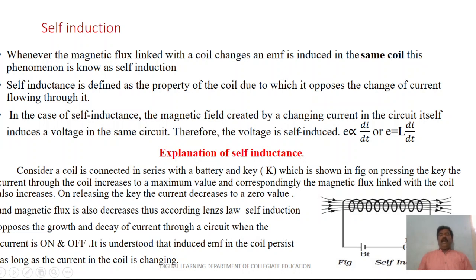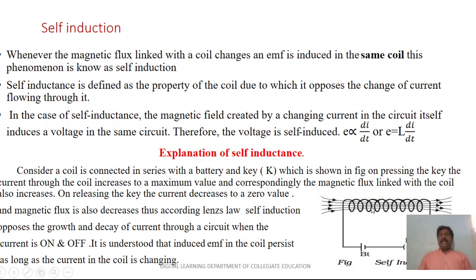Consider a coil connected in series with a battery and a plug key K, as shown in the figure. By pressing the key, the current through the coil increases to its maximum value, and the magnetic flux linked with the coil also increases.